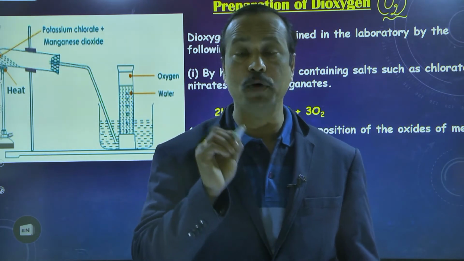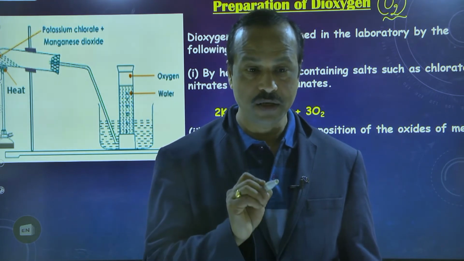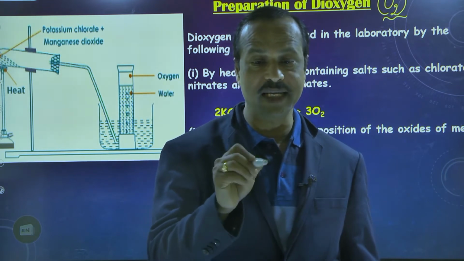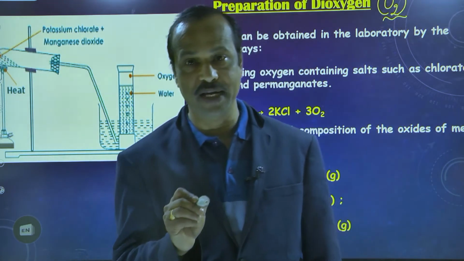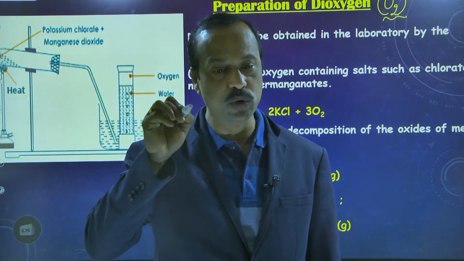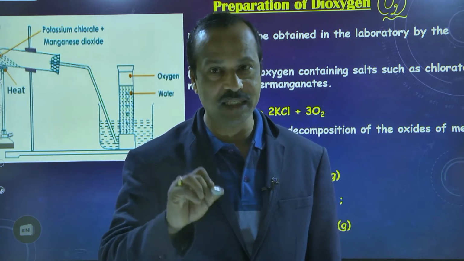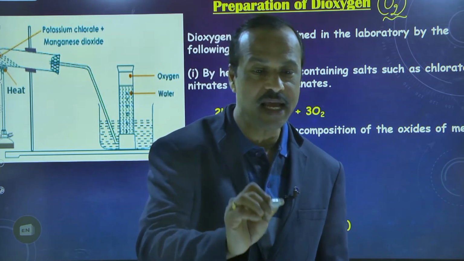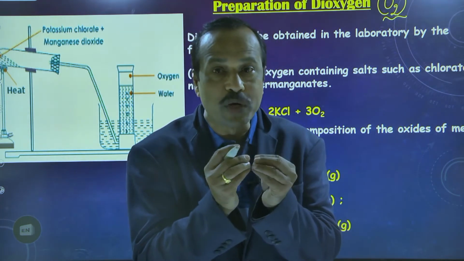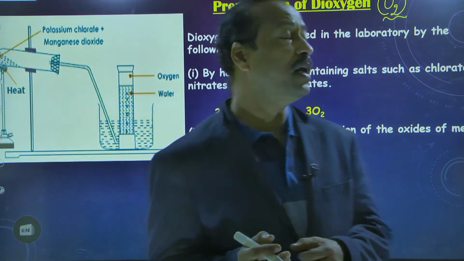For example, if you take potassium chlorate, what is the salt? Potassium chlorate, not chloride. Formula for potassium chloride is KCl. Formula for potassium chlorate is KClO3. In the presence of manganese dioxide, which here acts like a catalyst, on heating, potassium chlorate decomposes into potassium chloride and oxygen.